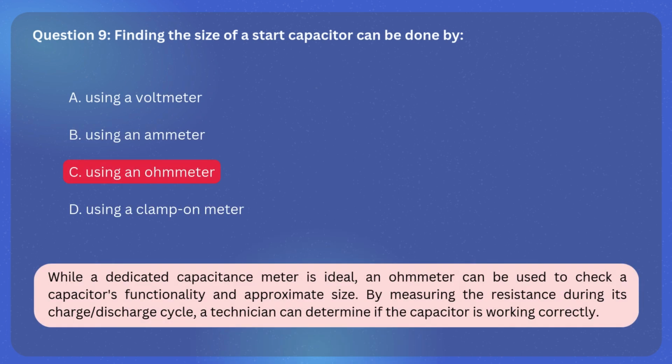The correct answer is C. Using an ohmmeter. Explanation: while a dedicated capacitance meter is ideal, an ohmmeter can be used to check a capacitor's functionality and approximate size. By measuring the resistance during its charge/discharge cycle, a technician can determine if the capacitor is working correctly.